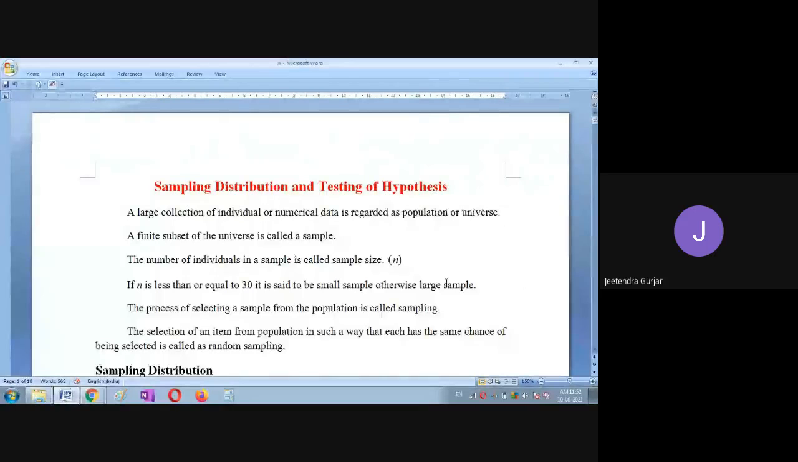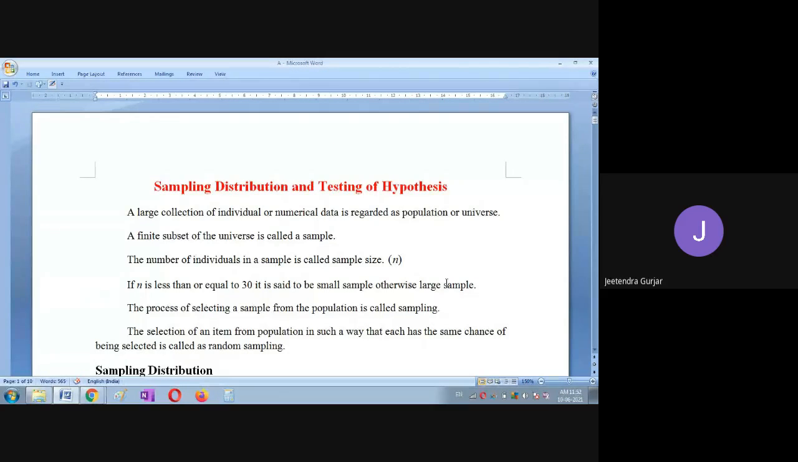So this is a new topic, students. Yes, students, is the screen visible? What is written on the screen? Please, can anyone read it? Sampling distribution and testing of hypothesis. Yes, very good, very good.